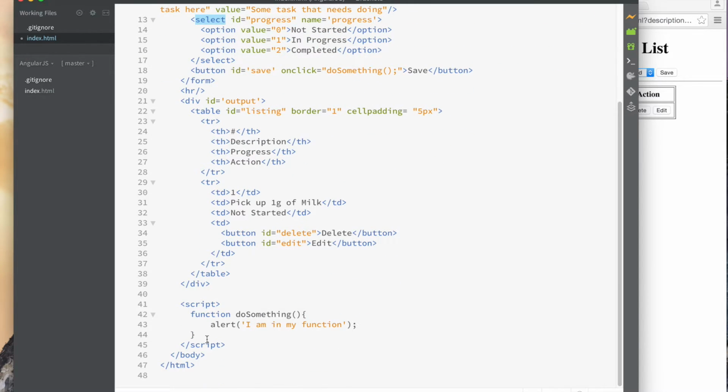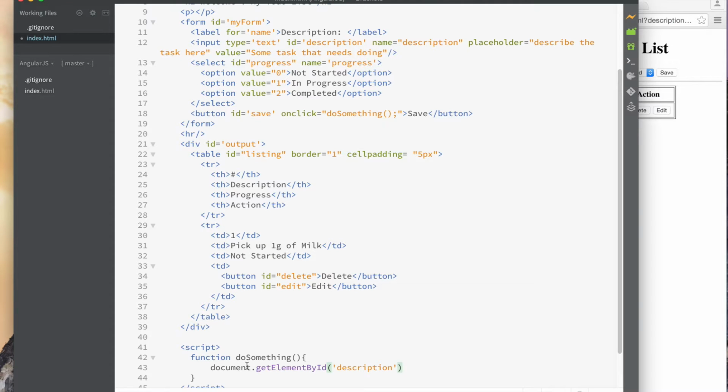So how do I do that? Just like you have this alert function that's being provided by your browser, there are few others, and think of them as global variables or functions that are provided by your web browser. And one of them is called document. And on that document object, there are some other functions that you can call. And one of them is called getElementById, or by name or tag name, as you can see there. So we want to get it by ID. And the one we want to get is description, right? So it's saying get that element, this element here by ID, get a reference to it.